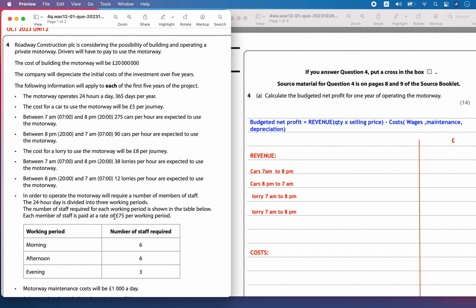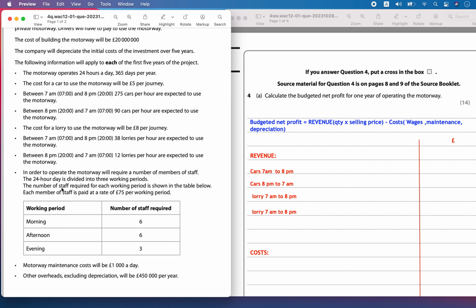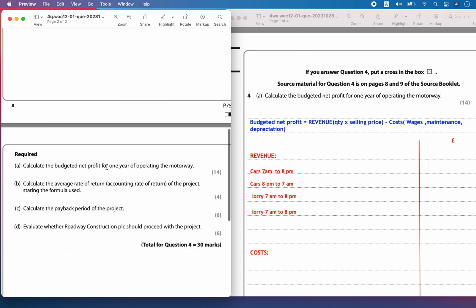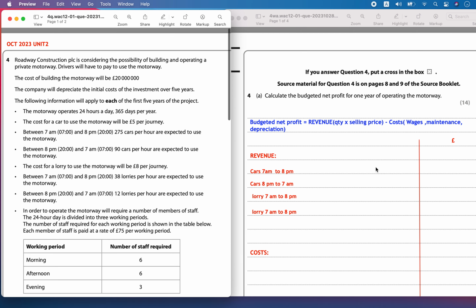So this is the revenue that's going to be earned by the motorway after construction. Then apart from the revenue, they have certain costs. Some staff need to be employed and they are going to be paid wages. The number of staff is given and the wage paid is also given. Then you also have a maintenance cost and other overheads. Now the first question is, calculate the budgeted net profit for 1 year of operating the motorway.